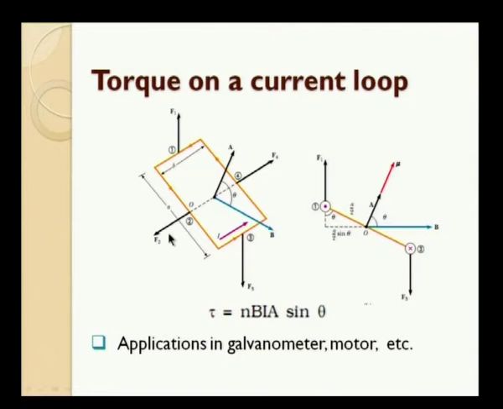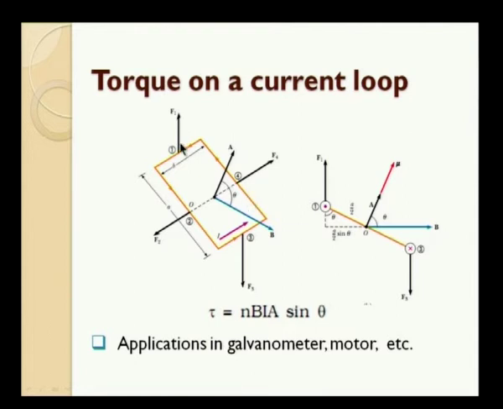When we carefully look at this diagram, as a net force on the entire rectangular loop, the forces F2 and F4 would cancel each other because they are opposite to each other and equal in value, so they will not have any effect on the loop.